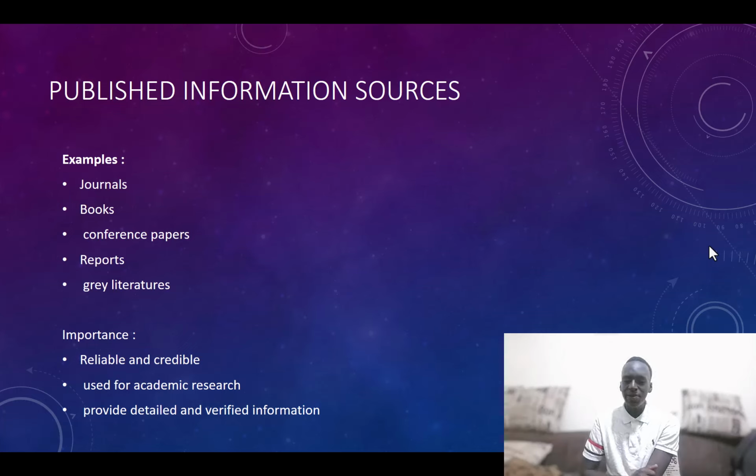Since they are credible and reliable, they can be used because they contain facts and provide detailed and verified information. For example, as I told you, the human body, in biological science, they give you the mechanism of the operation of the human body. It is very detailed and verified because it has gone through different associations, different editors, different people who have verified the information that you, the person looking for that data, are going to perceive. So I'll end there for now.